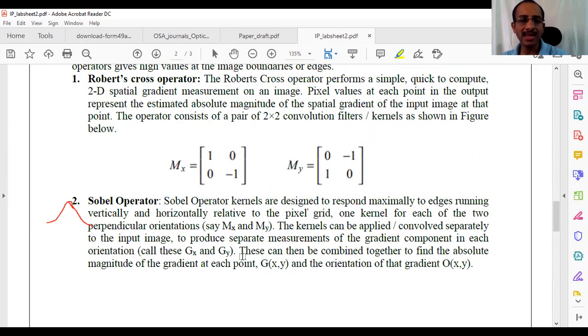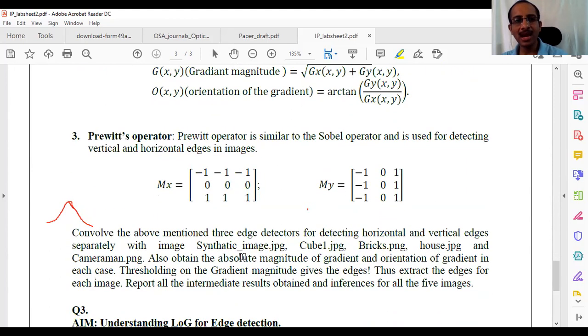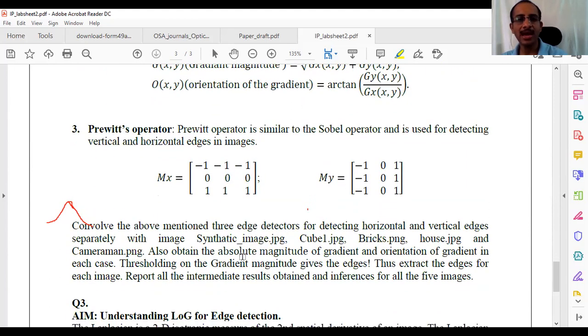Did you observe it in other edge filters as well? Even here, if you sum all the values of the kernel, what are you getting? 0, right? So do you think this property is common for all edge masks or edge kernels or edge filters, or has it just happened by chance?